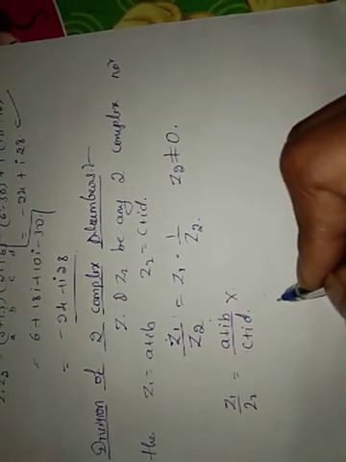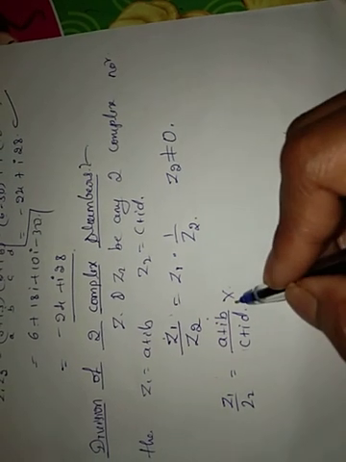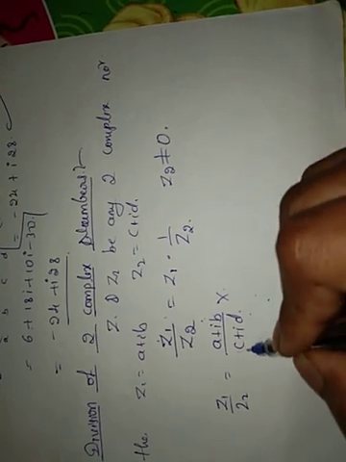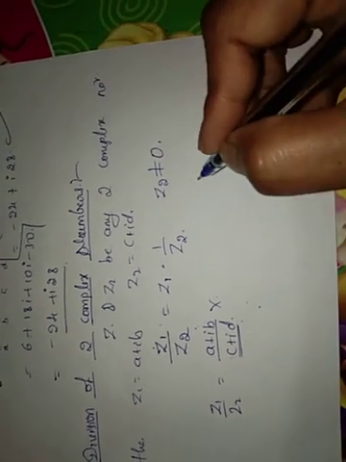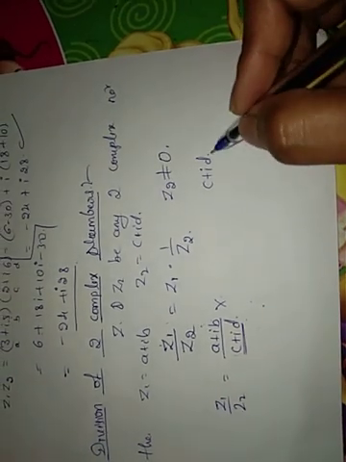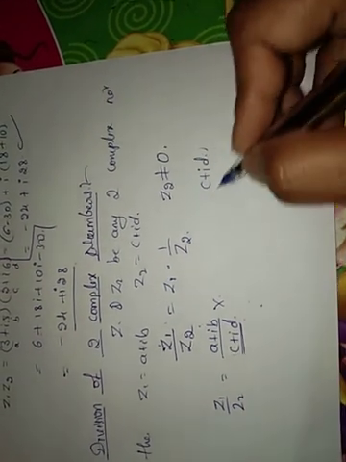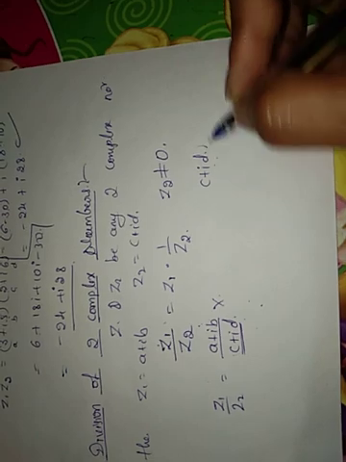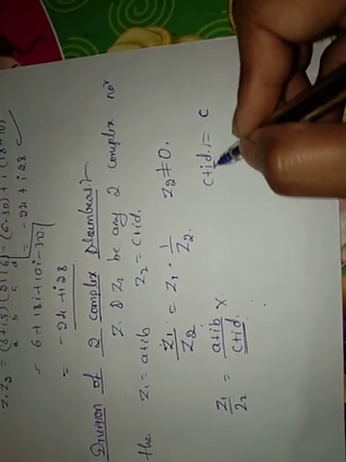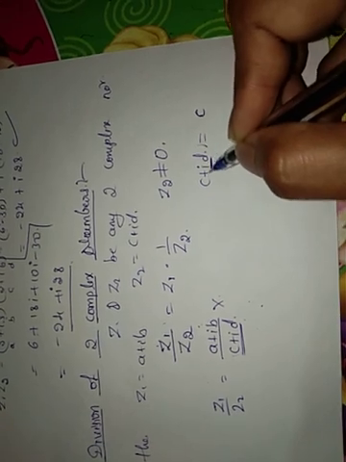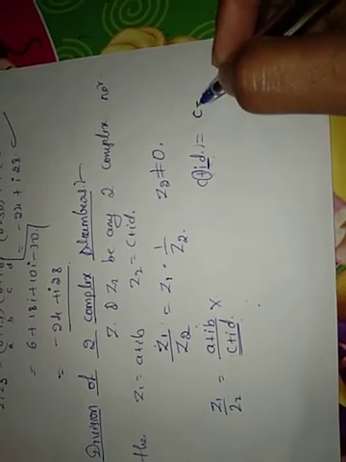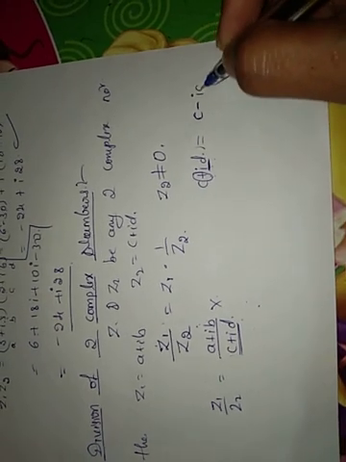We have to concentrate on the denominator, which is c plus id. For this denominator, we change only the sign of the imaginary part. Here the sign of the imaginary part is plus. Change that sign to minus, and keep id as it is.